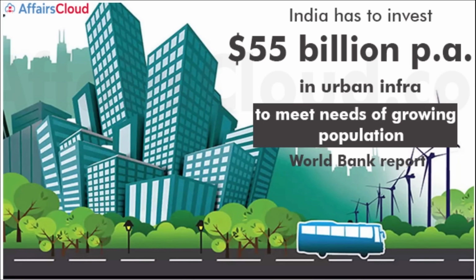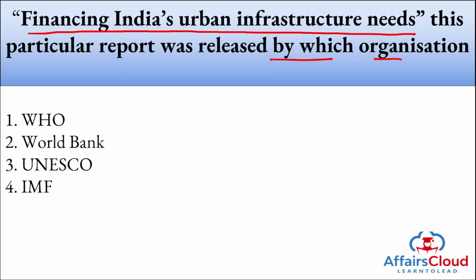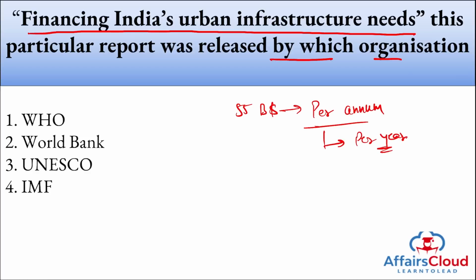Similar to this news, India needs to finance around $55 billion per annum, that means they need to finance $55 billion per year so that they can build the cities and meet the needs of the growing population.